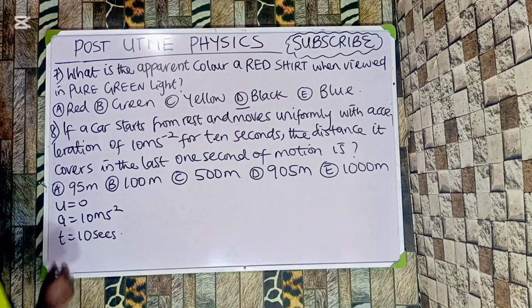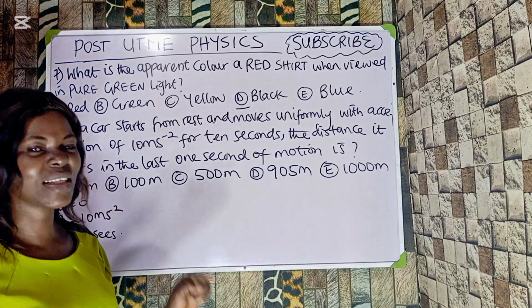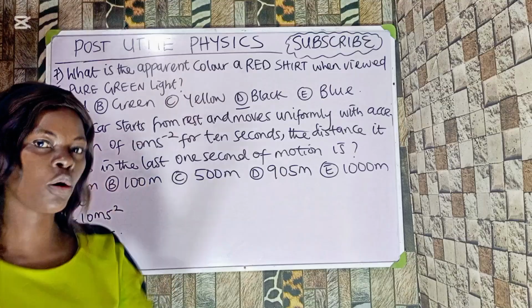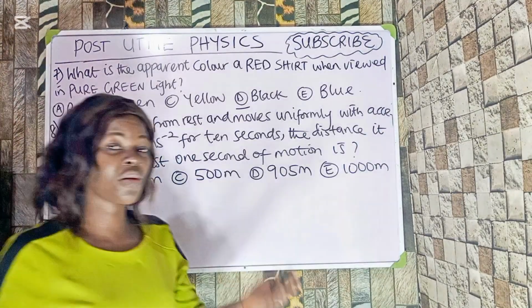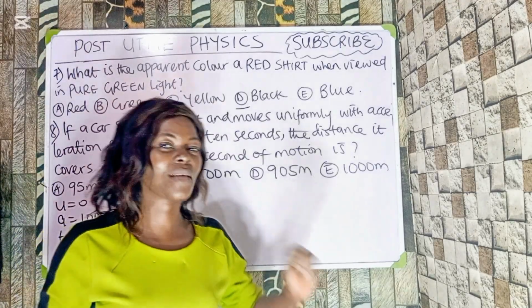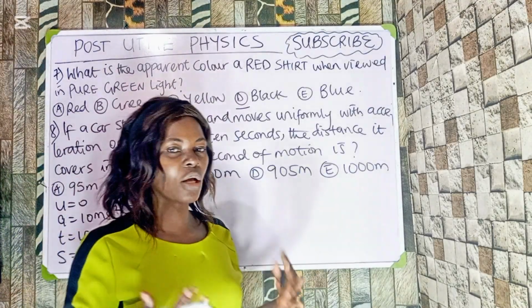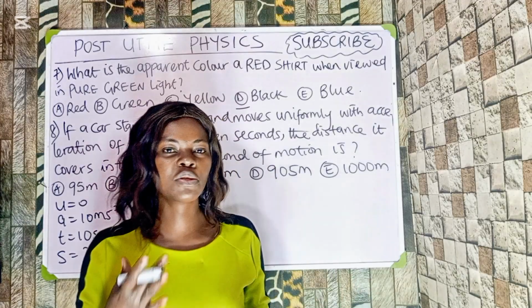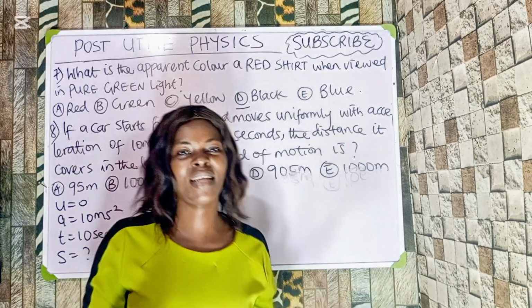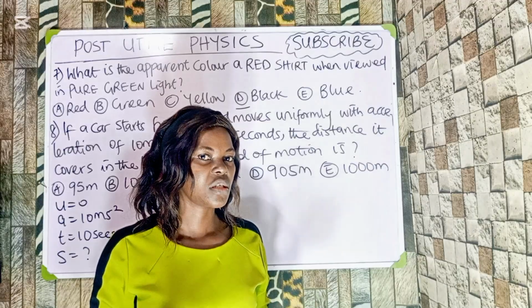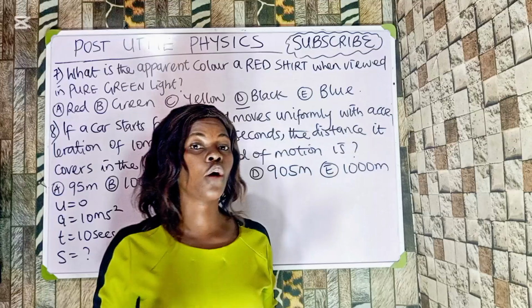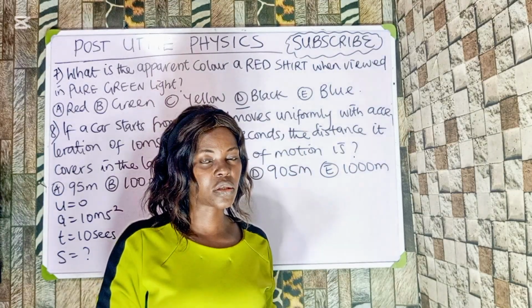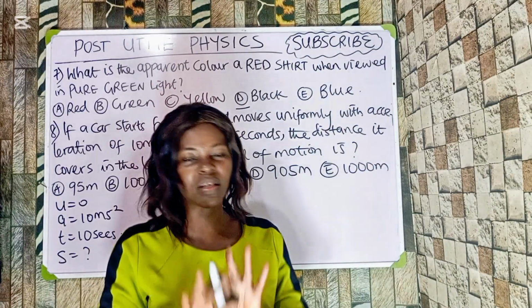Okay, now we are looking for the distance. The question says the distance covered in the last 1 second of motion. Last 1 second of motion, that means what is the distance covered when the time was given at 10 seconds? And the last 1 second of motion means before 10. If you subtract 1 from 10, it's going to give you what? 9. So you are going to solve for the total distance covered when the time is given as 10 seconds, and also when the time is given as 9 seconds. You subtract it. That difference is what you're actually looking for.